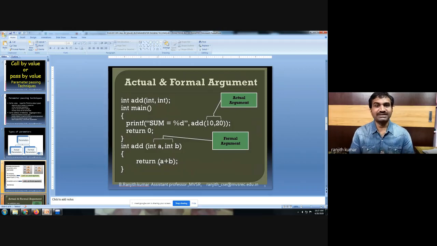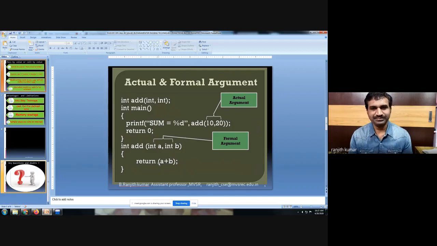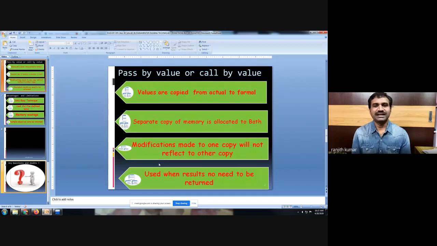Make sure that we have a separate copy. As we discussed, the values of actual parameters are copied to formal parameters, and memory allocation is separate for both actual and formal. Changes made to the actual copy and the formal copy will not reflect in each other.